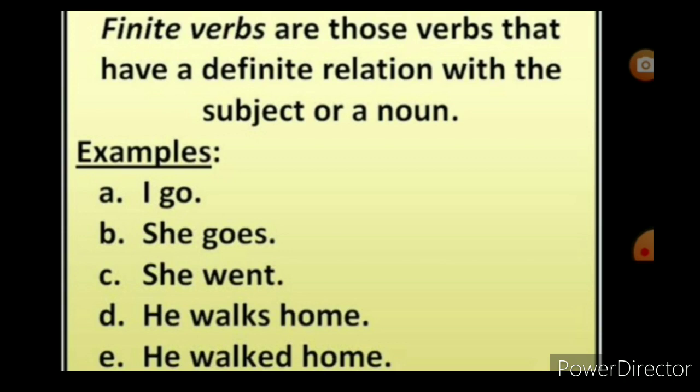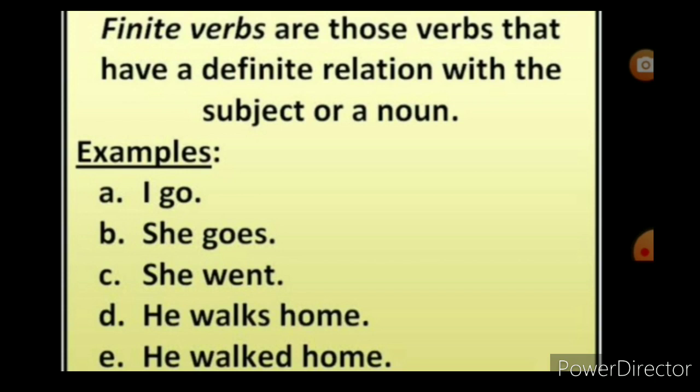See there, I go. She goes. She is the subject, goes. Isn't it? Goes is the present tense of go. Goes is simple present tense. Next one, she went. Here went is the verb, and it is in the past tense.